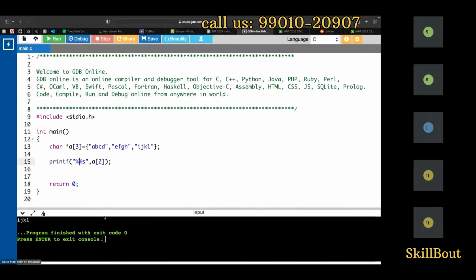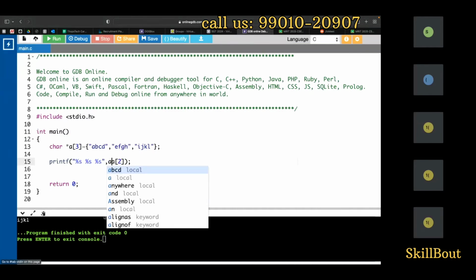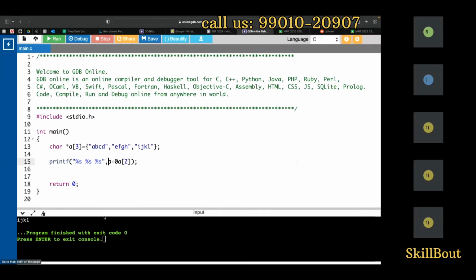Percentage s, I will tell it, and another percentage s. Wait a second. I can write it like this also. A plus 0, star, also I can write, or else A of 0. A plus 1, star, also I can write. So either way I can write it.